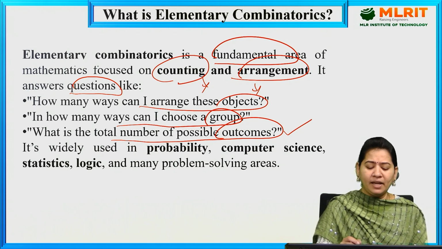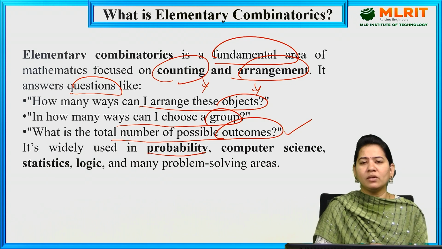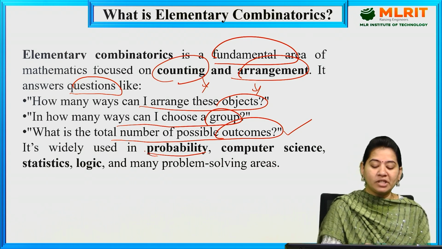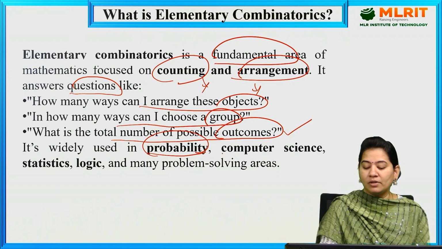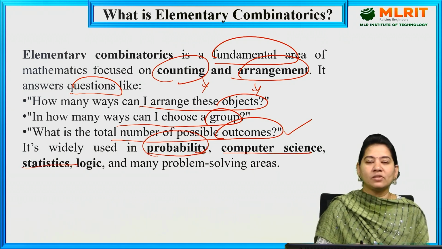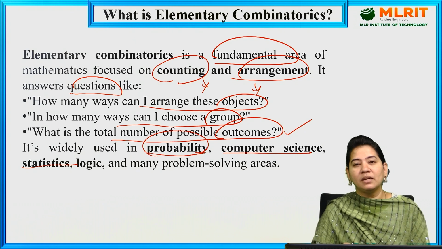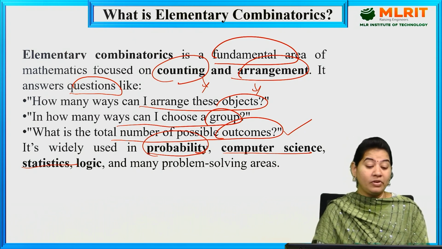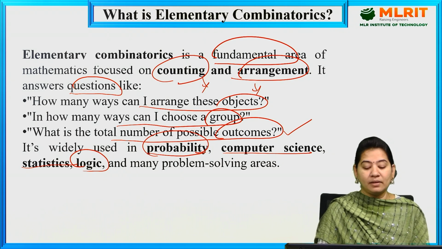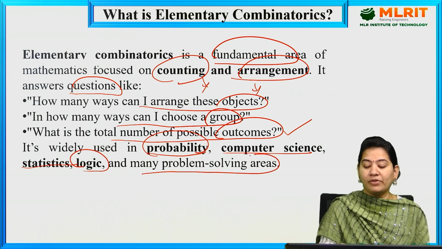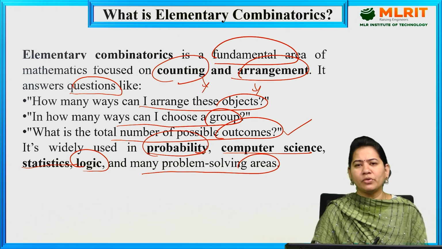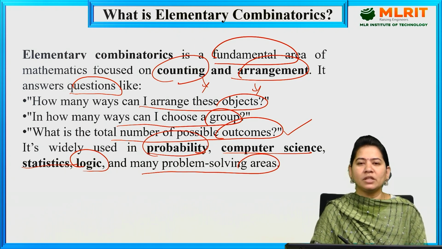So this basic counting concept, or elementary combinatorics, is widely used in probability, computer science and statistics. Even in statistics, we have mean, median and mode, and there also we will be using combinatorics, and also in logical and many problem solving areas. Whichever problems you are going to solve, in everything you will be using the counting concepts.